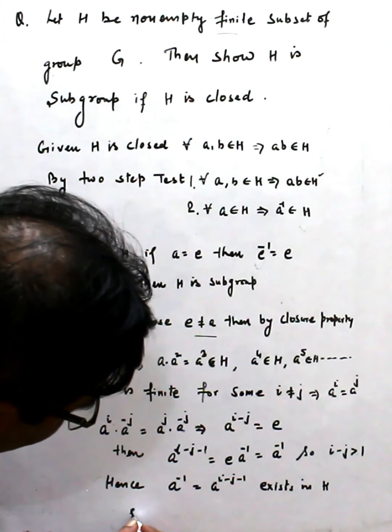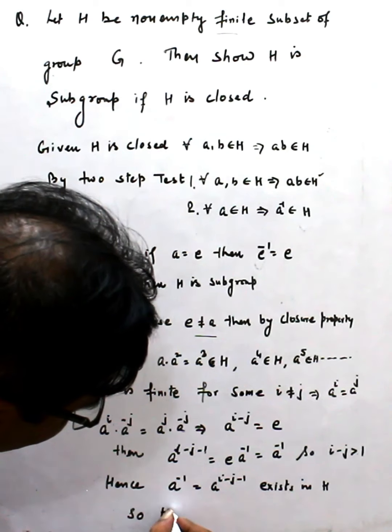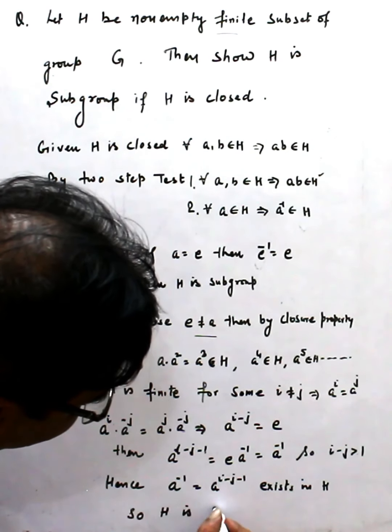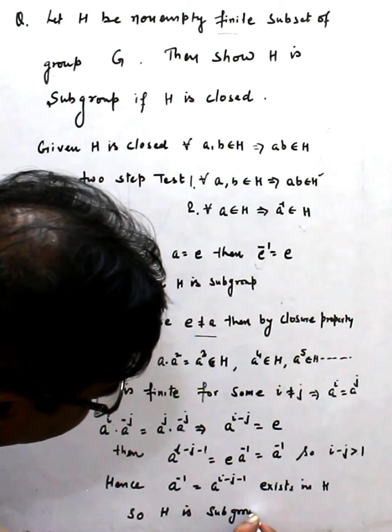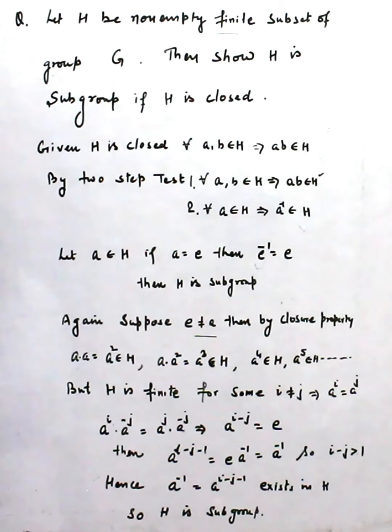So H is a subgroup. H is a subgroup. So this thing you have to understand.